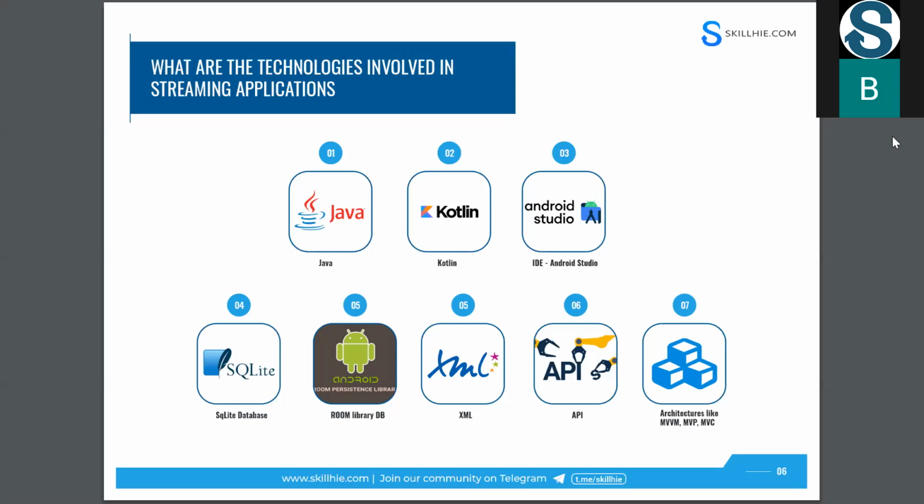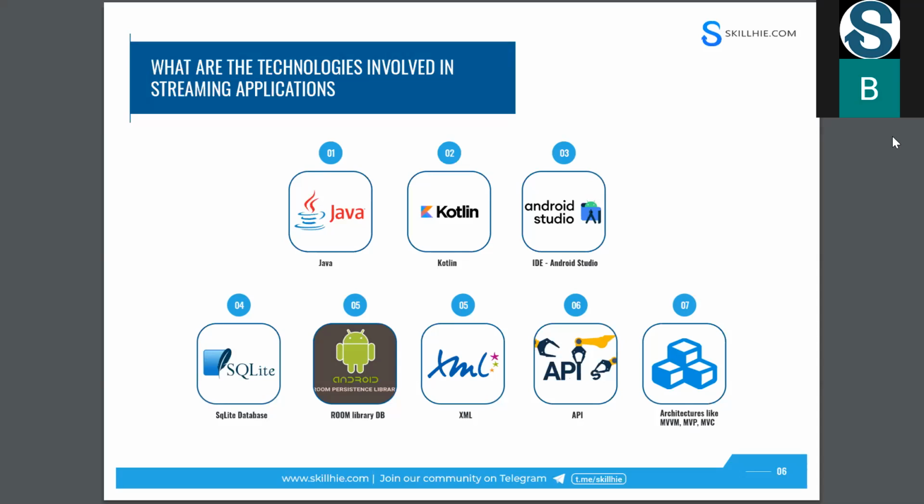And if you want to develop an Android application, we need an IDE. That IDE is called Android Studio. Earlier, we used to develop Android applications with the help of Eclipse. I think everyone knows about Eclipse. With Eclipse, we used to develop Java applications, and later on we moved to Android applications.